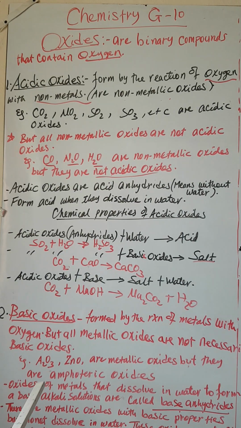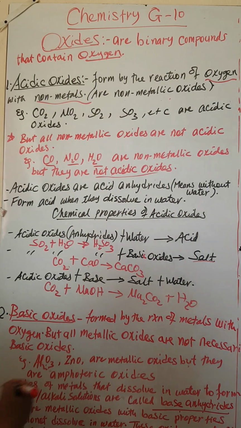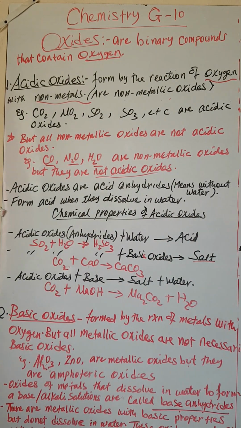Basic oxides. Okay, but አሁንም ልክ እንደ acidic oxides, all metallic oxides are not necessarily basic oxides. ለምሳሌ here we have aluminium oxide, Al2O3, and zinc oxide. Okay, እነዚህ aluminium oxide እና zinc oxide, they are not basic oxides, they are amphoteric oxides. ስለዚህ ሁሉም ሜታሊክ ኦክሳይድስ ቤዚክ ኦክሳይድስ ናቸው የሚለው ሐሳብ ትክክል አይደለም፣ ስህተት ነው ማለት ነው።